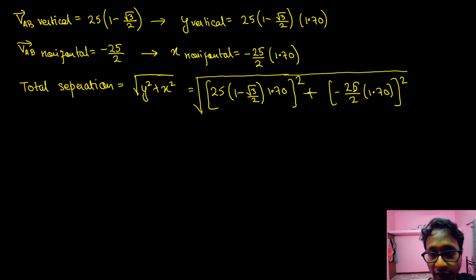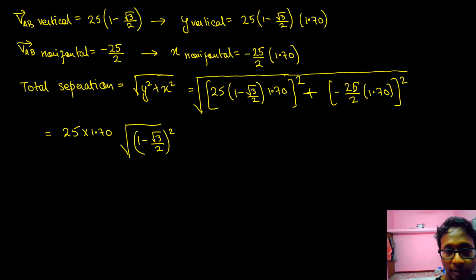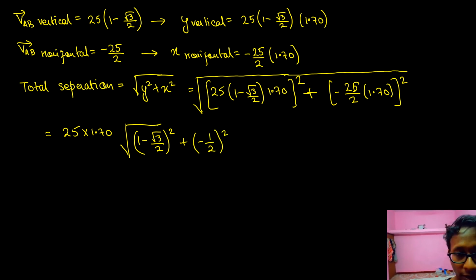So if you take 25 into 1.70 common and take it outside, it is equal to 25 into 1.70 into under root of (1 minus root 3 by 2) square plus (minus 1 by 2) whole square.